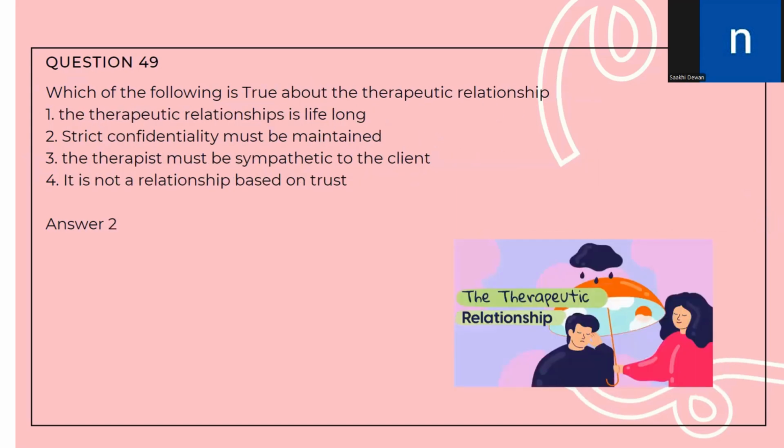With this, let us move to question number 49. Which of the following is true about the therapeutic relationship? The therapeutic relationship is lifelong. Strict confidentiality must be maintained. The therapist must be sympathetic to the client. It is not a relationship based on trust. So, what is true about the therapeutic relationship? We know a therapeutic relationship is not lifelong. Strict confidentiality must be maintained. This statement is true. The therapist must be sympathetic to the client. This is again not true. The therapist must be empathetic towards the client. And it is not a relationship based on trust. It is and should be a relationship based on trust. So the correct answer is option number two, strict confidentiality must be maintained.